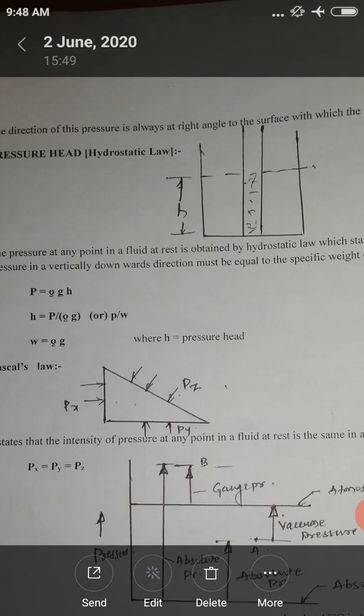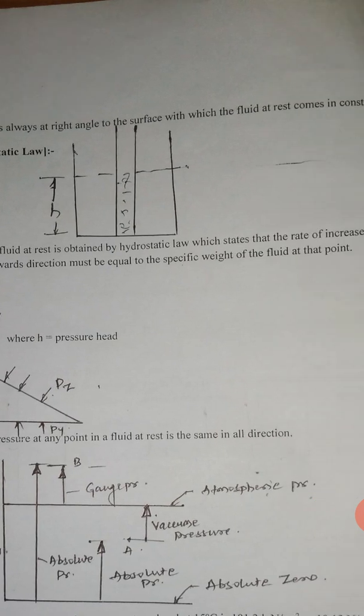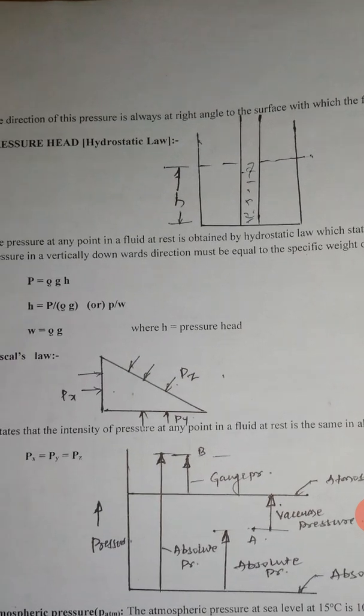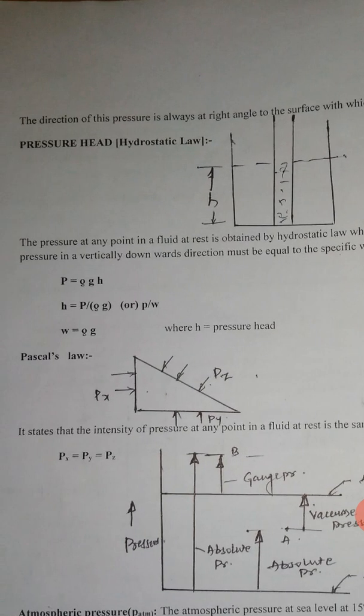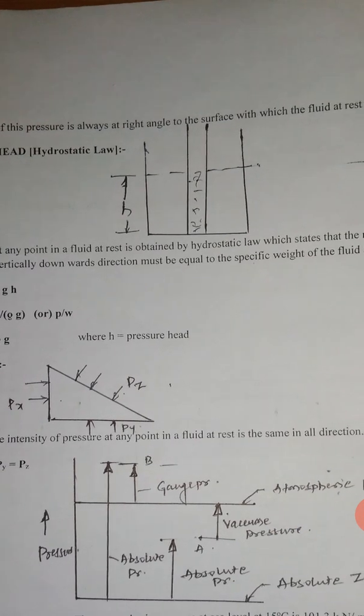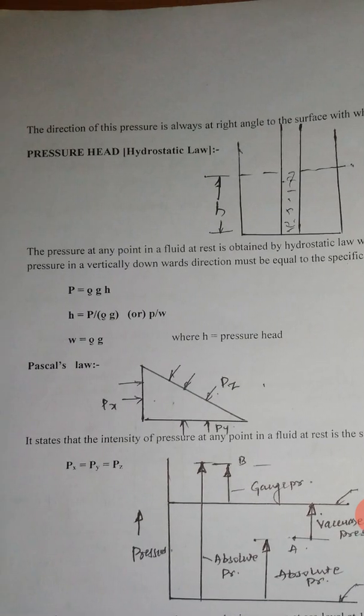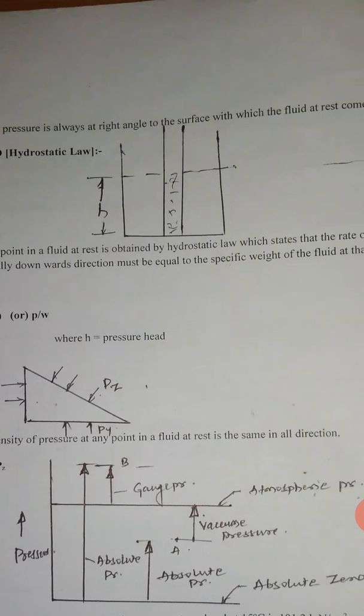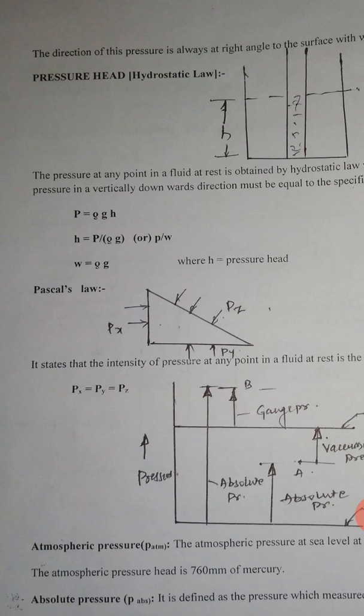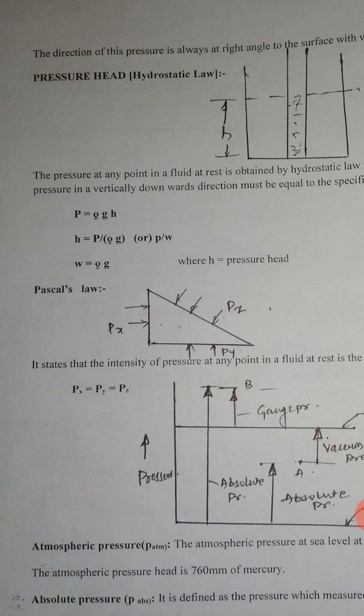The direction of pressure is always at right angle to the surface of the fluid at rest which comes in contact with the pressure. Then pressure head, or hydrostatic law. The pressure at any point in a fluid at rest is obtained by hydrostatic law, which states that the rate of increase of pressure in a vertically downward direction must be equal to the specific weight of the fluid at that point, that is p equals rho g h, or dp by dz equals rho g.